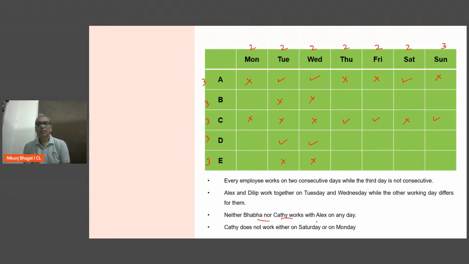Now, B, so that means B will not work on Saturday because A is working on Saturday. Now B का consecutive day therefore has to be Thursday, Friday, because there is no other 2 consecutive days I am getting. So for Thursday I already have 2 tick marks. So these people don't work on Thursday, these people don't work on Friday. That's clear.